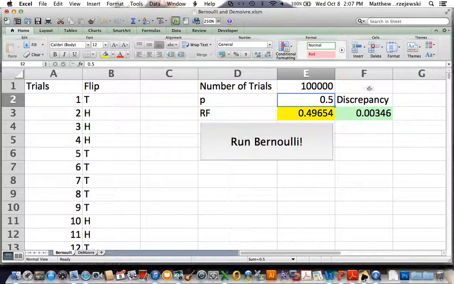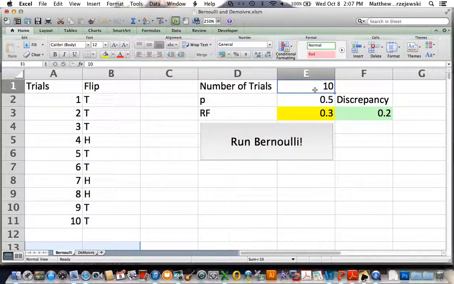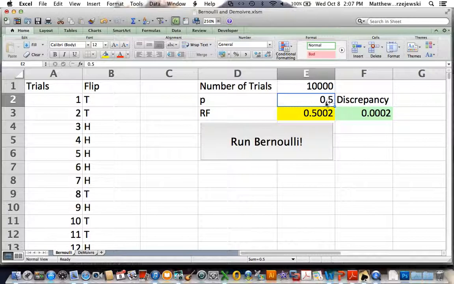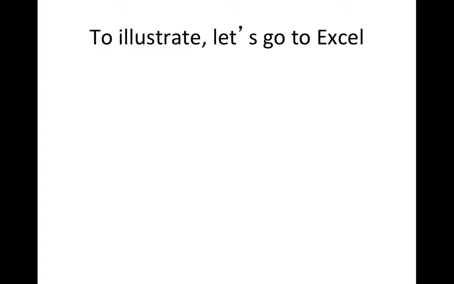So as the number of trials increases from 10 to 100 to 1,000 to 10,000, we get closer and closer to relative frequency equaling probability. So hopefully that illustrates the Bernoulli theorem.